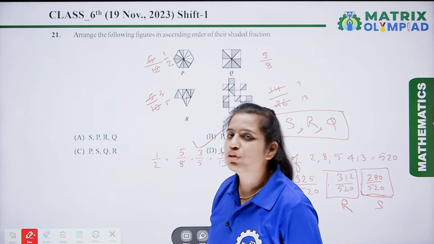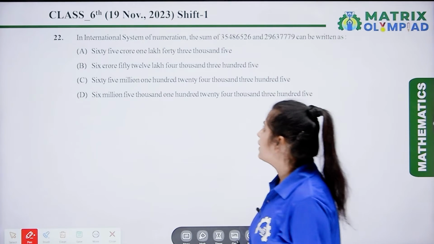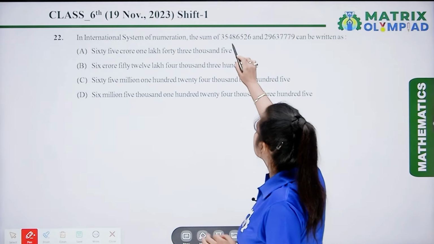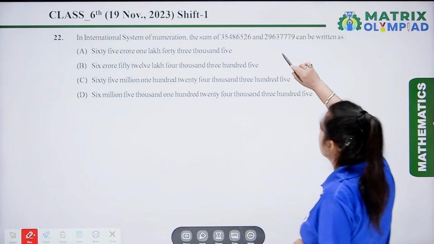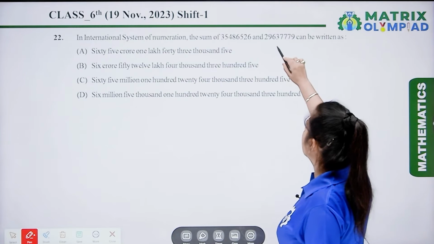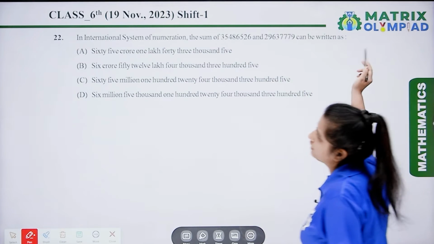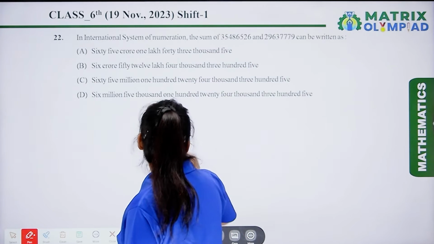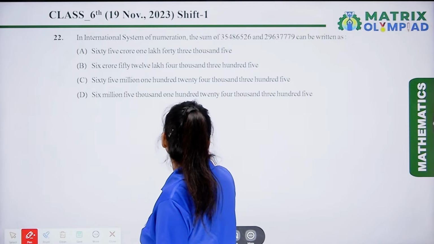Now let's move on to the next question. In the international system of numeration, the sum of 3,54,86,526 and 2,96,37,779 can be written as. So here, first of all, we have to find out the sum. So let's find out the sum of these two numbers.